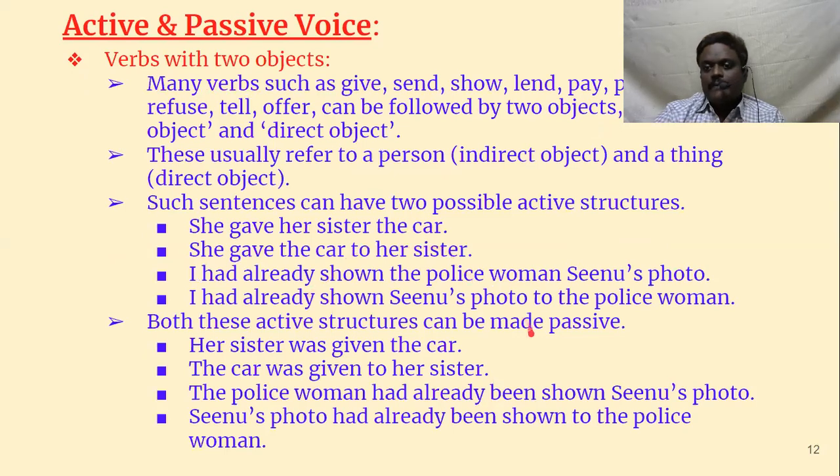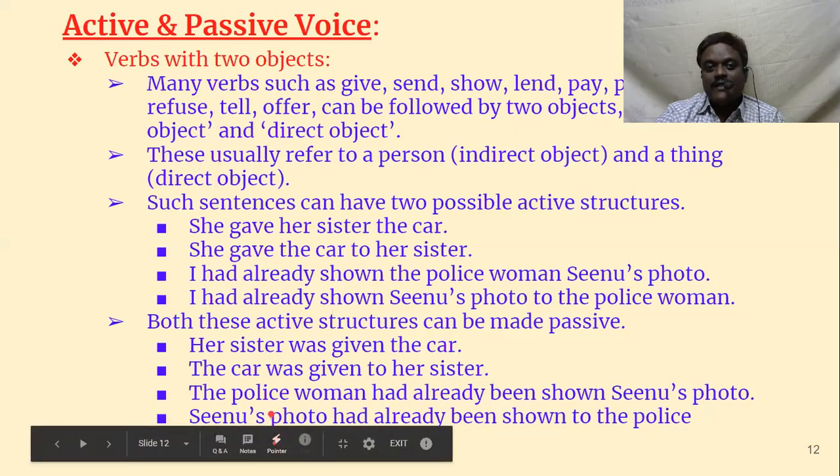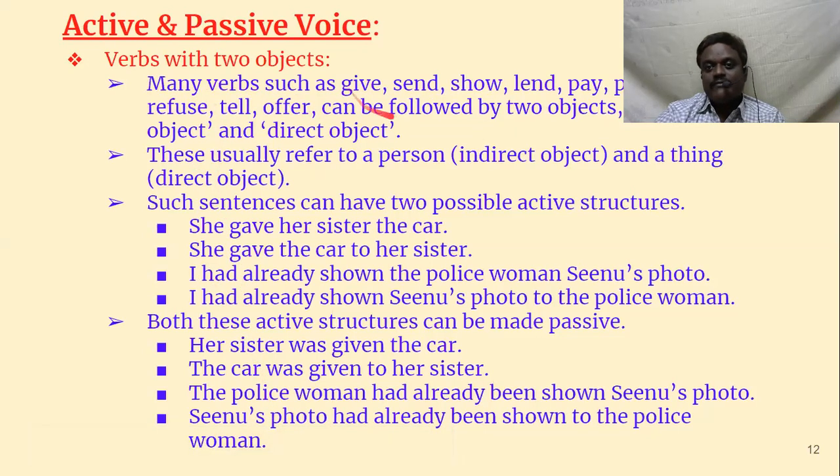But problems will come when some verbs have two objects. Then which object has to be brought forward? Let us examine this one. Many verbs such as give, send, show, lend, pay, promise, refuse, tell, offer can be followed by two objects, an indirect object and a direct object. What is indirect object? What is direct object? We will try to understand. These usually refer to a person: indirect object means person. Direct object means a thing.